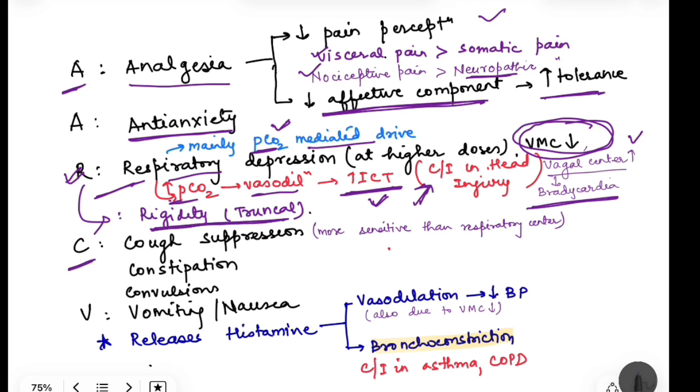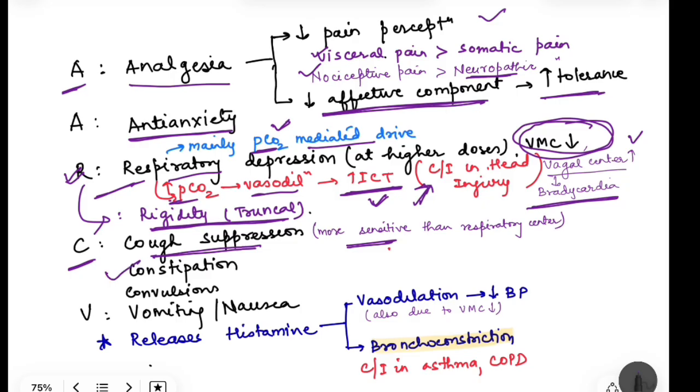Then we have C. C is cough suppression. Cough suppression occurs at doses much earlier than the dose which causes respiratory depression. So this is a more sensitive factor. In fact, in refractory cough, morphine can be used, and its analogs can also be used.